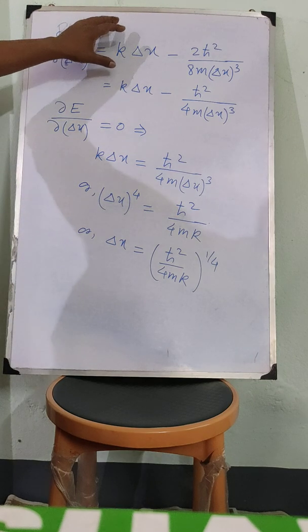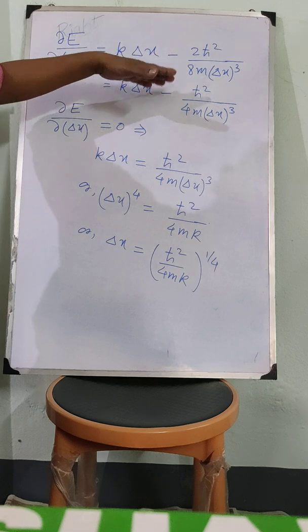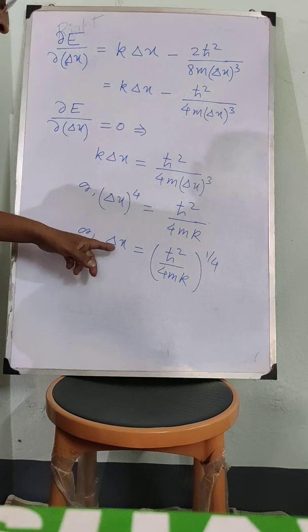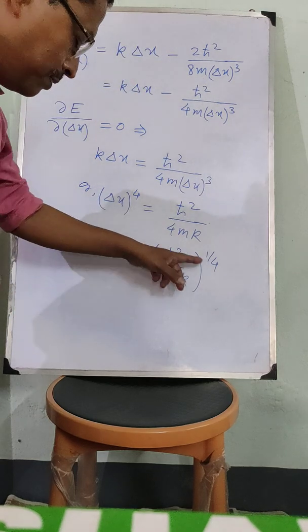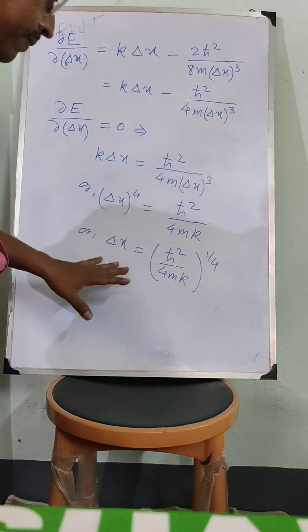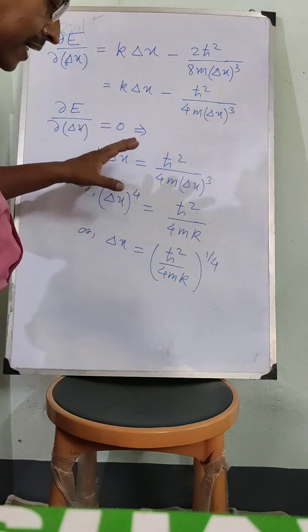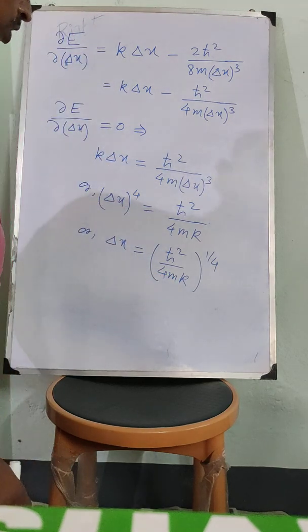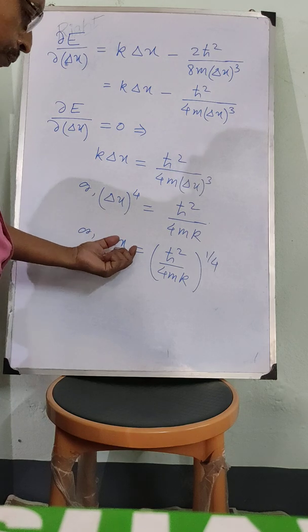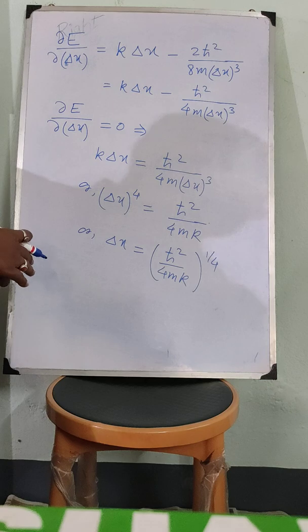Now if you calculate the second derivative of this quantity, and in that expression you put this value of delta x, you will find that the second derivative is positive. That means at this value of delta x, the energy is minimum. So now we will put this value of delta x in the expression of total energy.